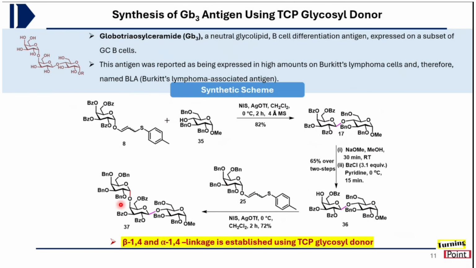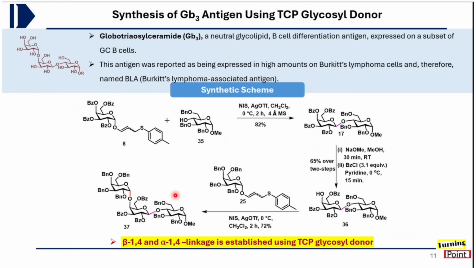And after coupling, we were able to install this alpha 1,4 linkage and then beta 1,4 linkage, and these were the key linkages present in this Gb3 moiety. And that's how it shows that our TCP donor could be utilized for the stereoselective formation of either alpha or beta linkages. These are the key advantages, and it can be utilized in the formation of various biologically important oligosaccharides.